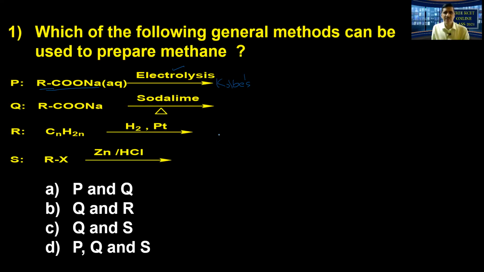Remember this: free radicals combine. Usually in this method, symmetric alkanes containing an even number of carbon atoms are prepared. So methane can in no way be prepared from this method. Therefore, in the options you can work out that wherever P is there, it is definitely not going to be the choice. Now take another question, another method.